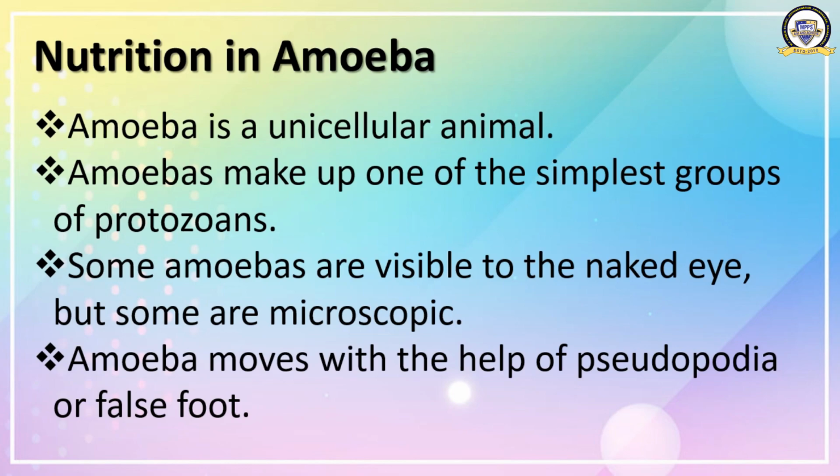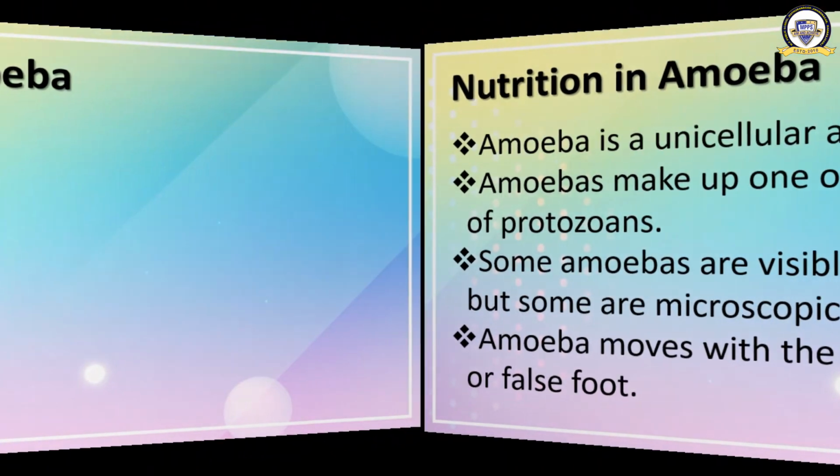The amoebas move slowly in a moist environment by extending their cell membrane and cytoplasm. This extension is called a pseudopodium or false foot. When the pseudopodium is fully extended, it pulls the amoeba along with it. Thus, the amoeba moves.